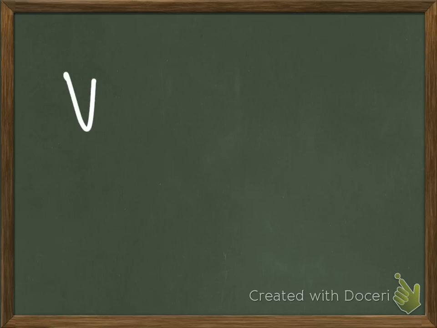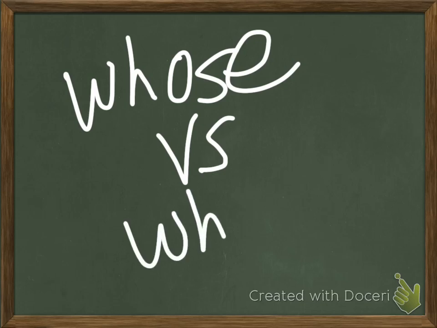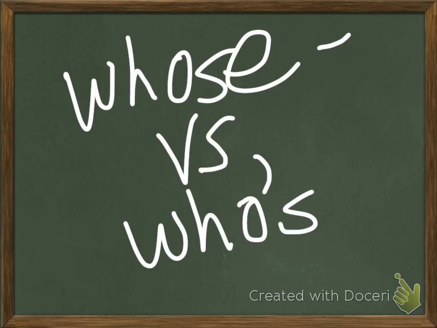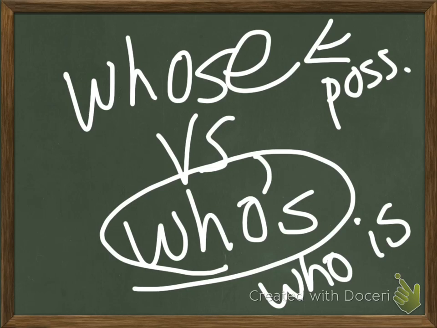Next, another big one that I'll focus on for sure on the quiz is whose versus who's. This is the same as the rules of your and you're. Whose is the possessive. That's when you're talking about, like, whose books are these? Whose class are you in? That's just belonging to who. This one here with the apostrophe is a contraction, and it means who is. So, who's coming to the party? Who's going to meet you there? You mean who is, so you use the one with the apostrophe.